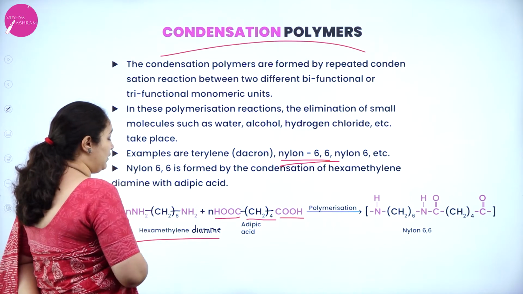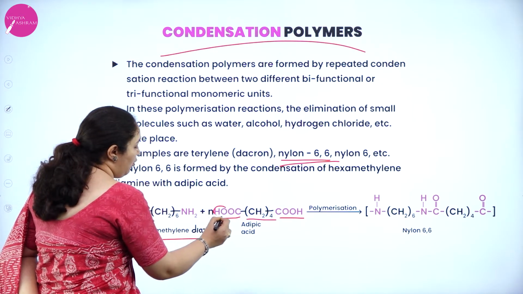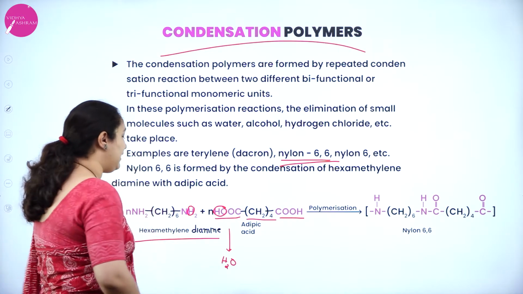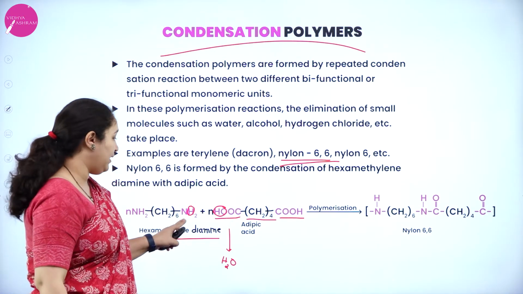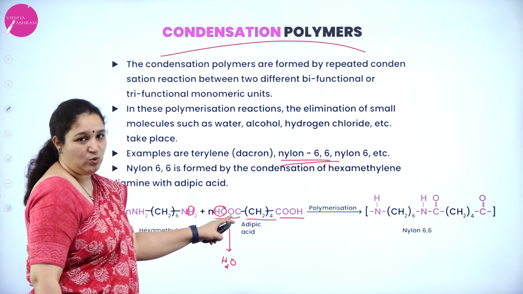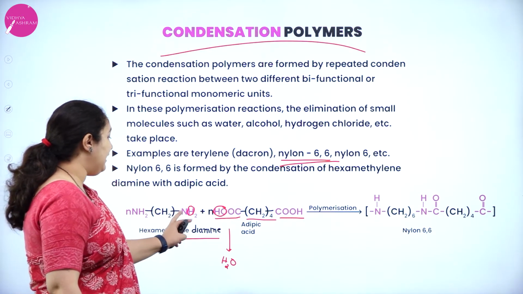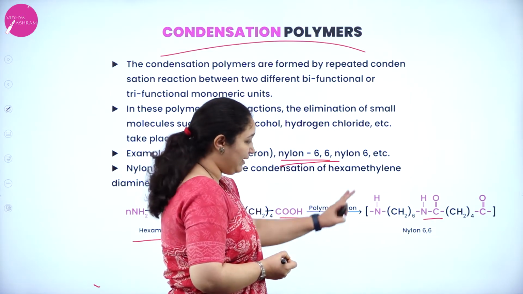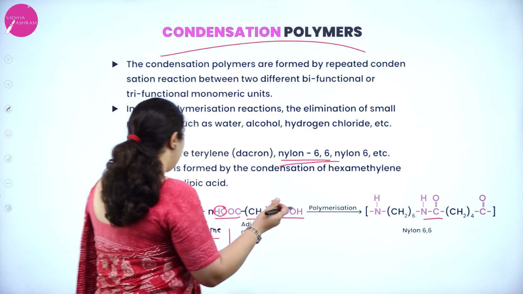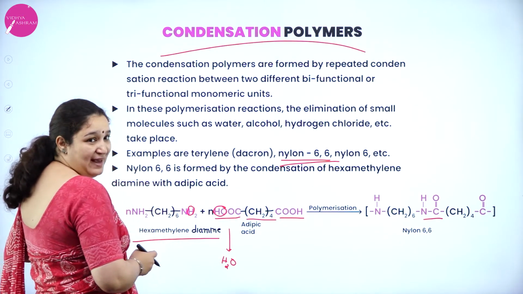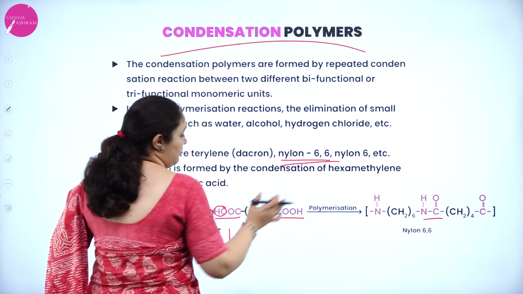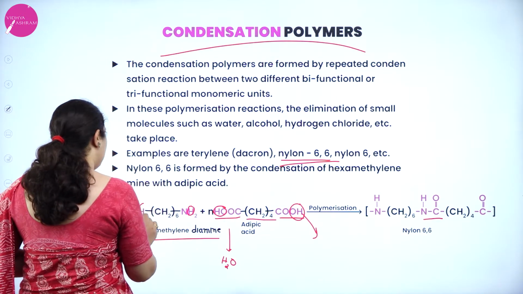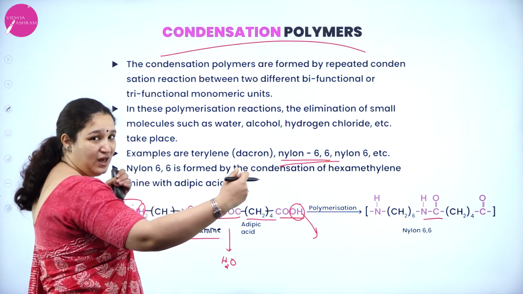Now when these two react with one another, what will happen? You have OH and one hydrogen which is removed as water molecule. So what will remain here? With the nitrogen, one hydrogen atom will remain. With carbon, you have one double bond O which is remaining. So you will have an NHCO bond which is formed. You can see here NHCO bond is formed by the elimination of water. Similarly, you have to just imagine there is one more molecule of adipic acid here reacting. There is one more molecule of hexamethylene diamine which is reacting. So from here also OH will be removed, and here there is one more hydrogen which is removed, so that you can show the linkage, further linkage.